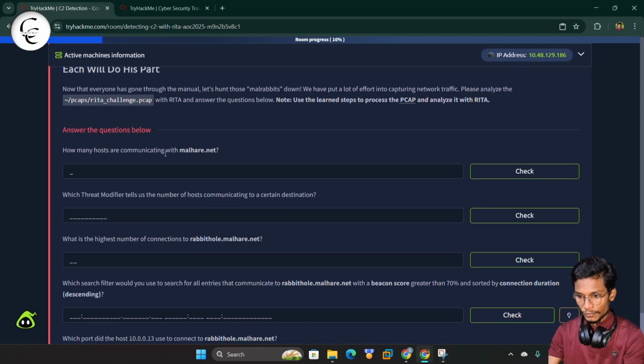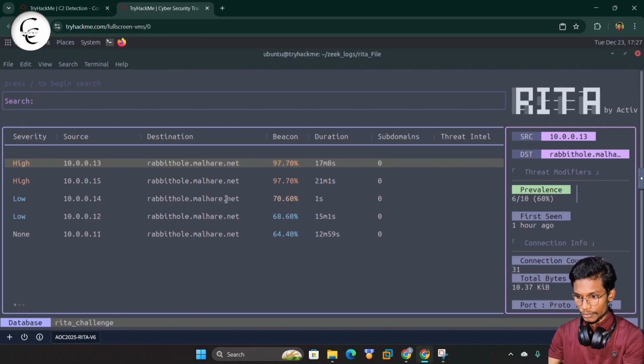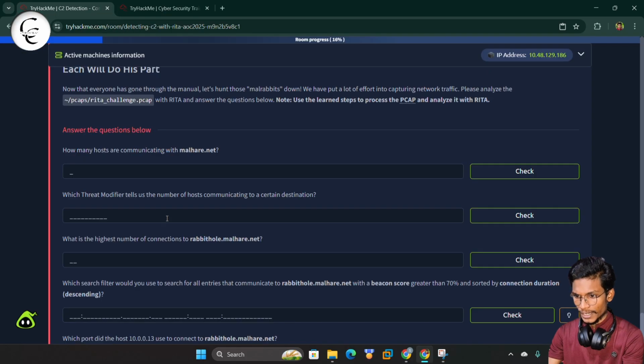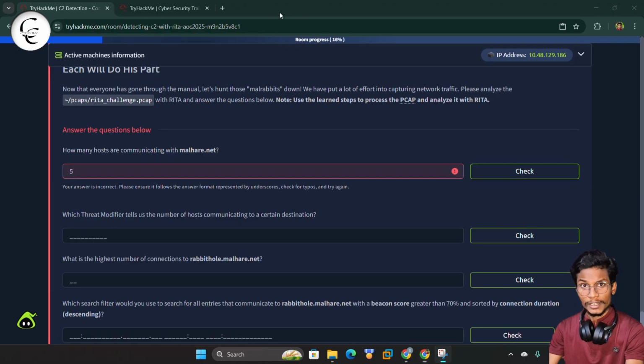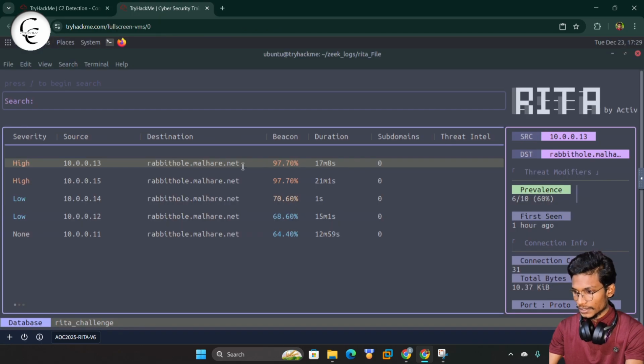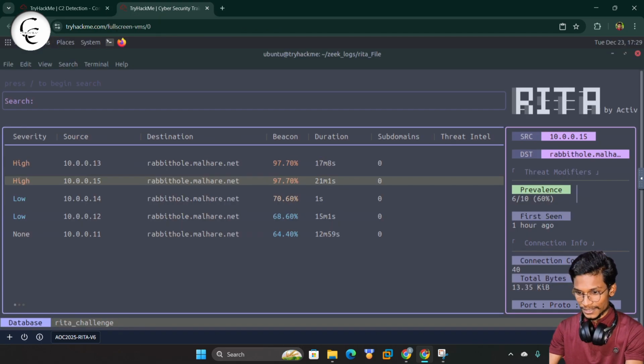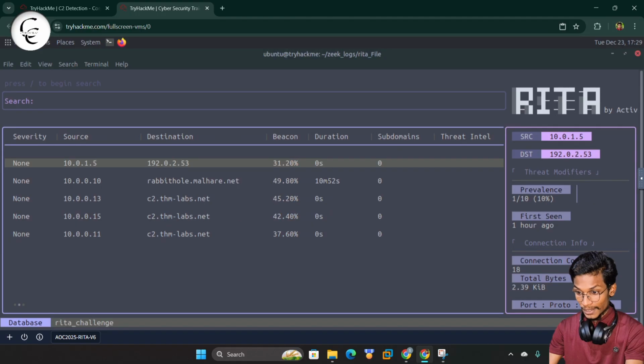So let's check for the first, how many hosts are communicating with the malware.net. Okay, let's check that. Here I think we have 5 files. So let's give a 5 and check. This is wrong. So okay, we can cross check once. Here we can see after navigating inside this, we have another file.